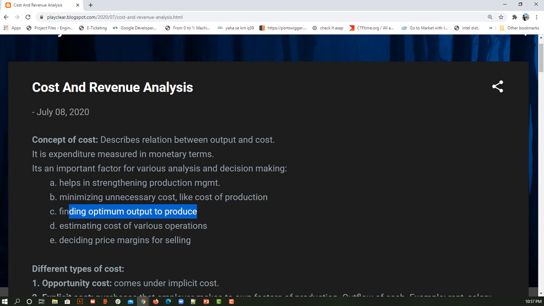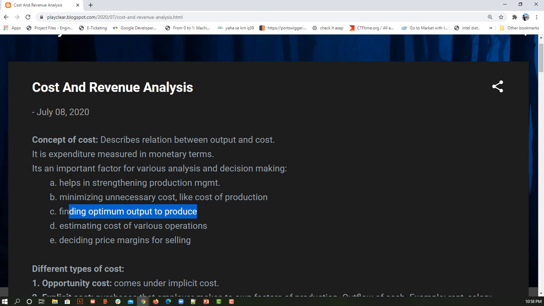Similarly, estimate the cost of various operations. Operations are nothing but various subsets of operations, right? So each operation will be associated with some level of cost. So based on that we estimate the overall cost of the operation, then decide price margins for selling, because anything that is happening, the production, the selling, the transportation, the advertisement, all in all is happening to earn some revenue, in the sense,